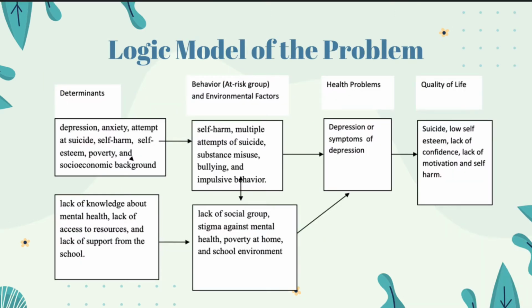Now I'll be discussing the logic model of the problem for spreading awareness about mental health among high school teens. The logic model of the problem contains personal determinants for teenagers who are at risk for mental health issues. These personal determinants are depression, anxiety, attempt at suicide, self-harm, self-esteem, poverty, and socioeconomic background.